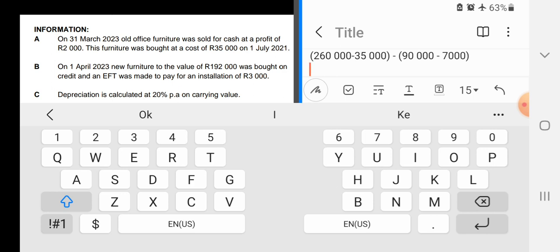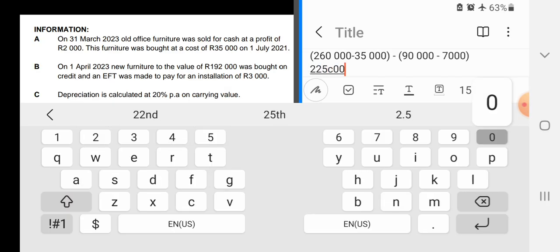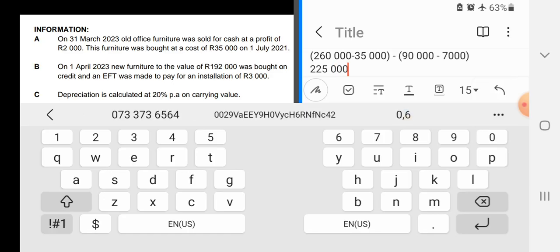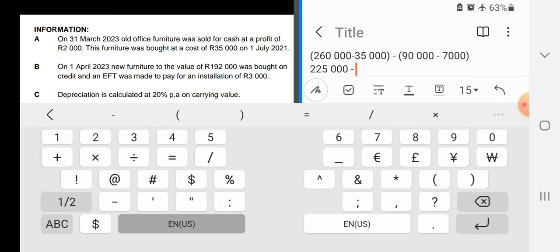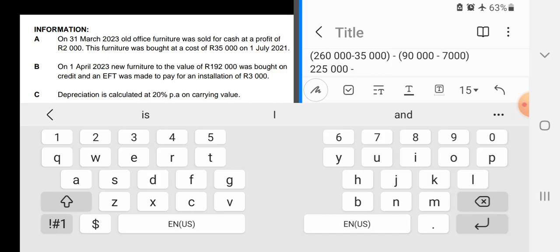So what we get here, let's say 260 minus 35,000, and then we'll have 225,000. Subtract 90,000 subtract 7,000, and that will be 83,000.